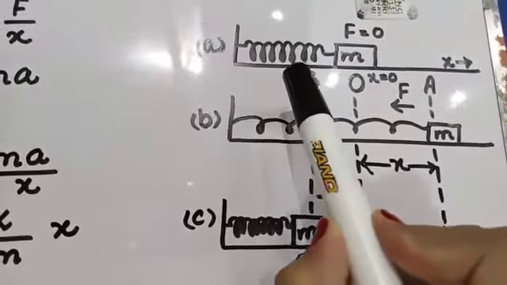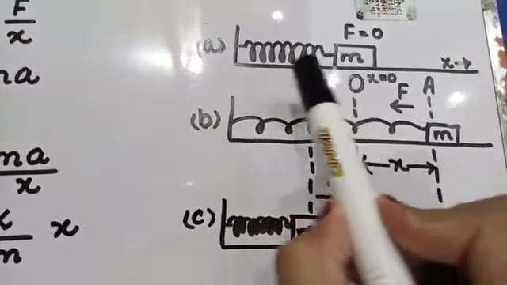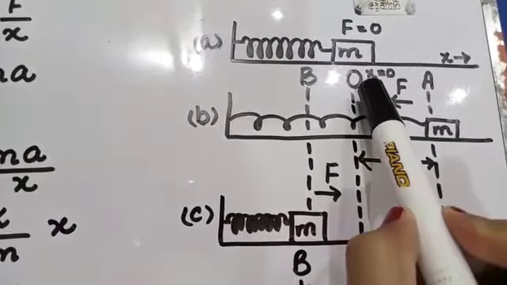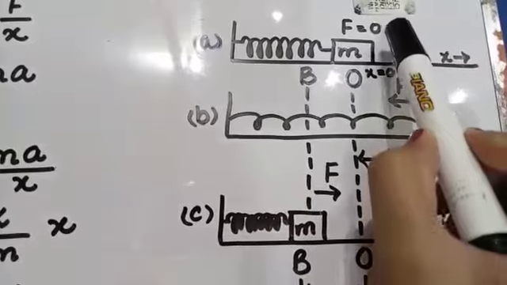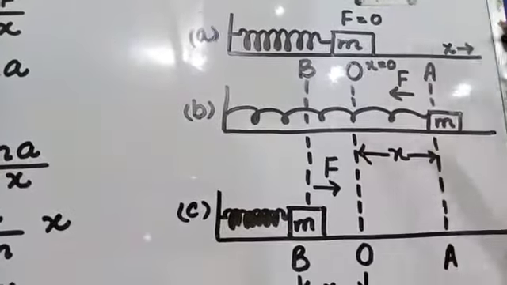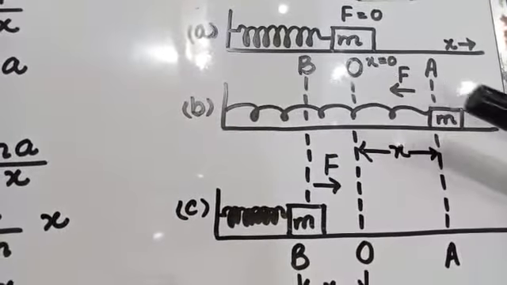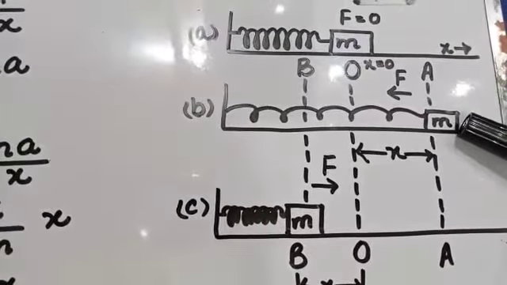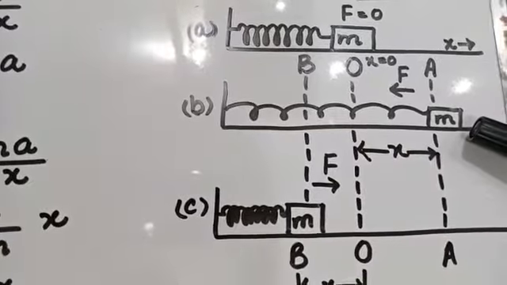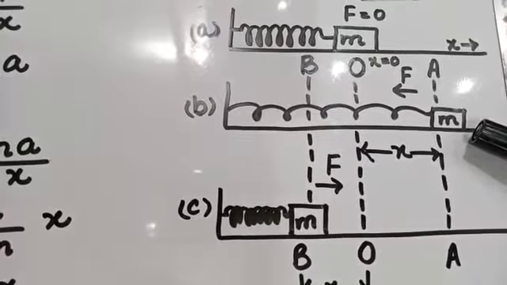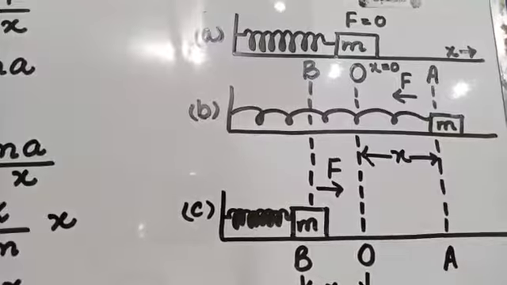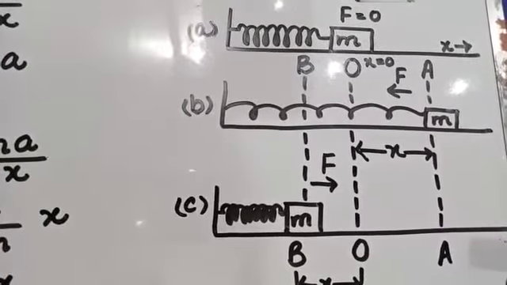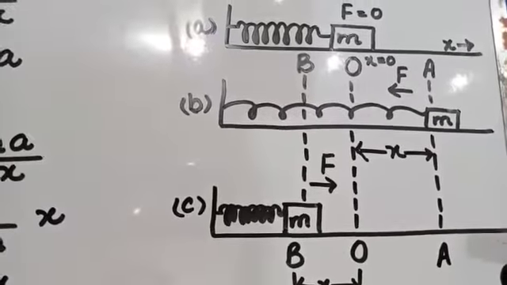Here is a simple spring. A mass is attached to the spring. First, it is fixed at the mean position O. The applied force is 0. If we apply some force and stretch through displacement x from the mean position, and the body is released, then the body moves toward the mean position due to the restoring force. A restoring force is a force that tends to move the body towards the mean position.